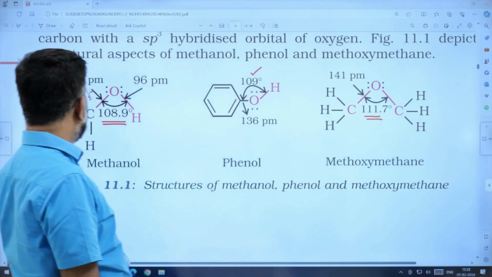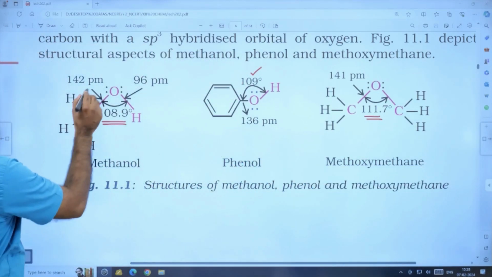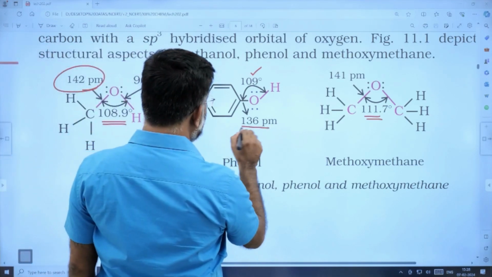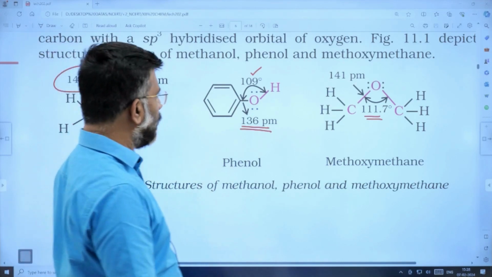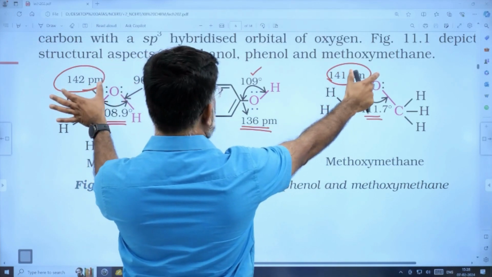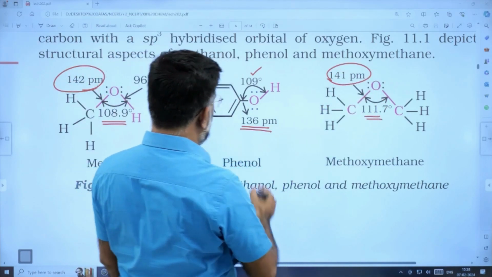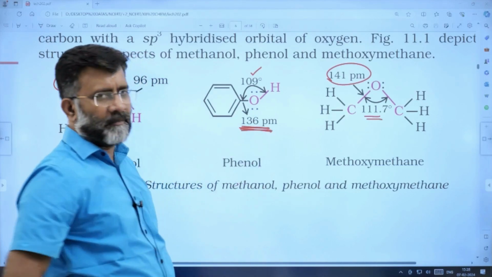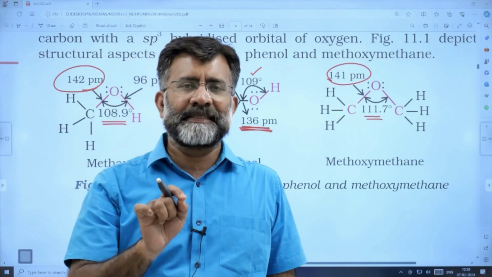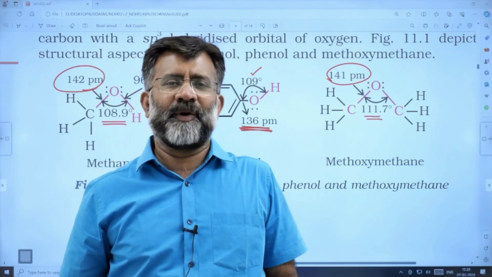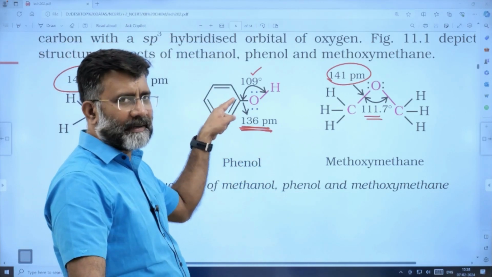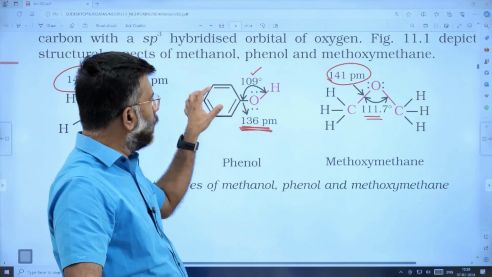What about the carbon oxygen bond? The carbon oxygen bond length is 142 picometers, while here it is 136. That's quite interesting, while here it is very close to that. So in these two cases the carbon oxygen bond lengths are very close, 142, 141, but here it is 136. Bond length decreases. Why is the carbon oxygen bond length less in the case of phenol? All of you know, as the connectivity is made to the benzene ring, and here we have a lone pair of electrons, it will undergo resonance.